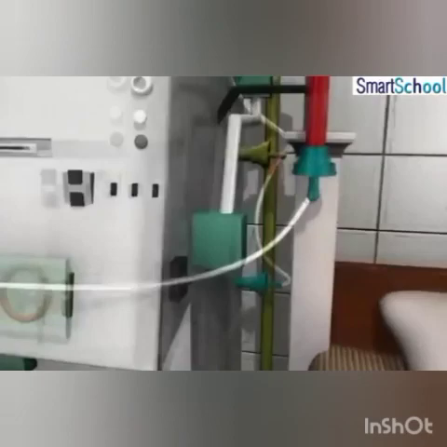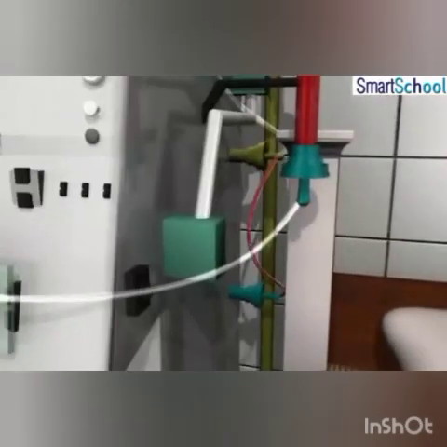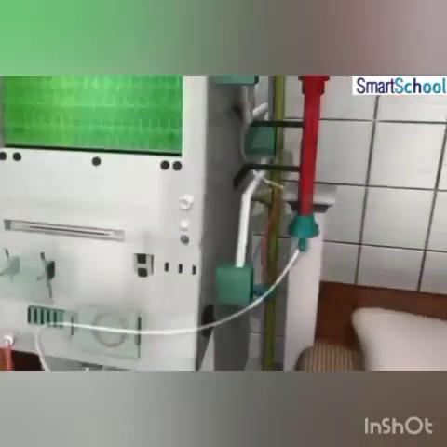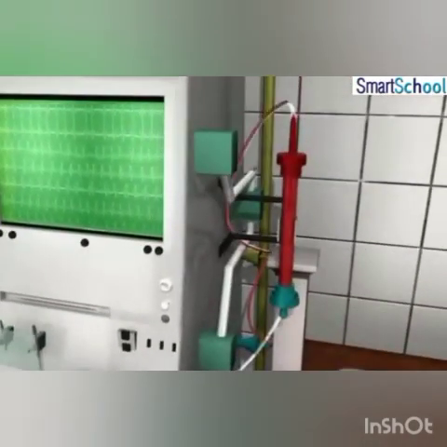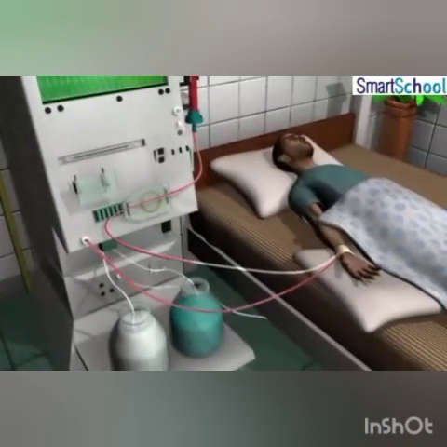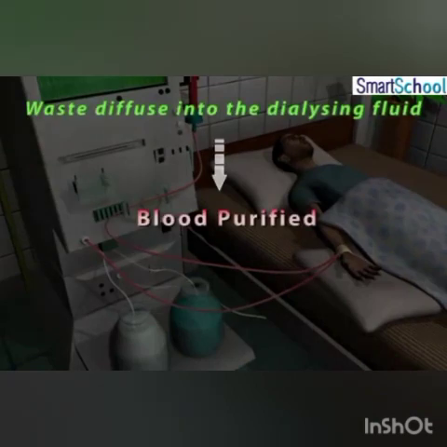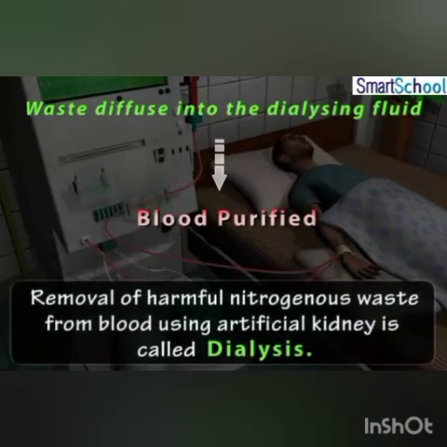During this passage, the waste products such as ions, small molecules and water diffuse into the dialysing fluid, thus leaving the blood purified. Molecules such as blood corpuscles, platelets and proteins, being too large, do not pass through the membrane. Finally, the purified blood is pumped back into the patient. This entire process of purifying blood using an artificial kidney is termed dialysis.